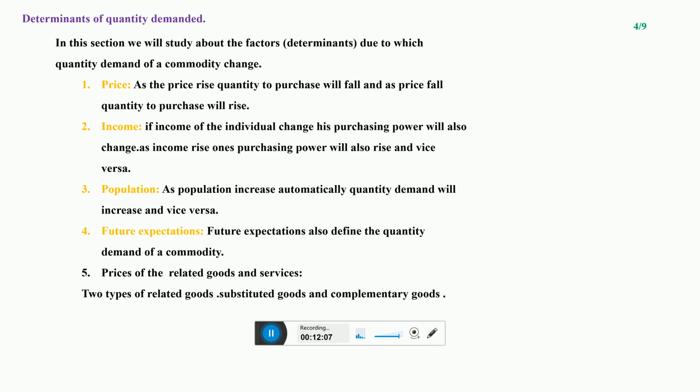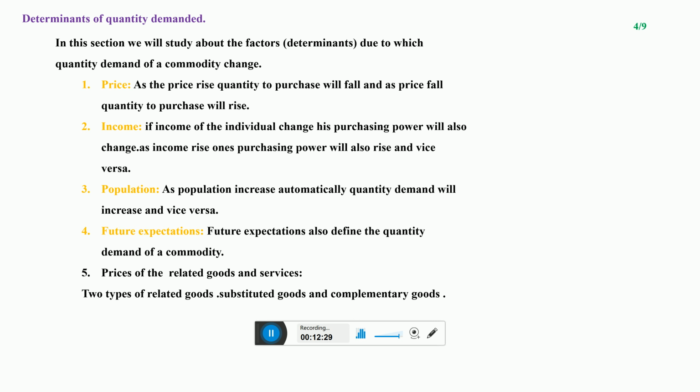Normal commodities are those which are good for health, which people like, good quality, brands. Inferior are low quality, which are not good for health. So we have two types of commodities, normal and inferior.